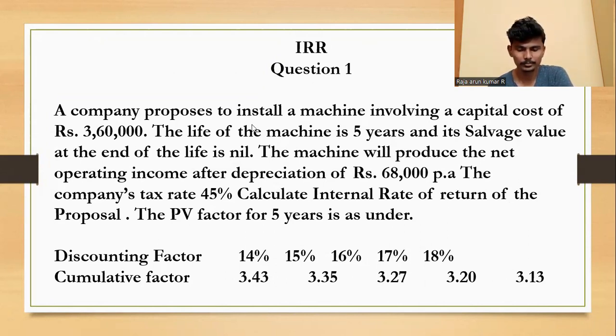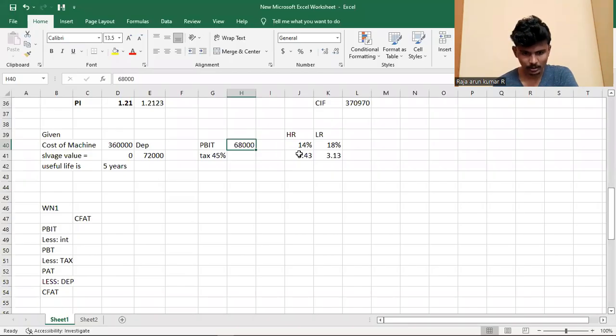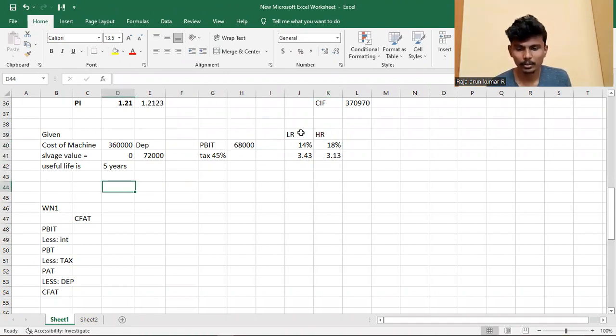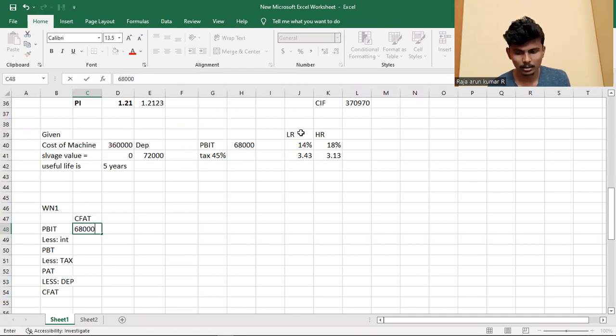Come to the Excel. Here I mention it. Okay, we do the sum. First, we calculate the cash flow after tax. PBIT they have given is 68,000, less interest, which is not given.